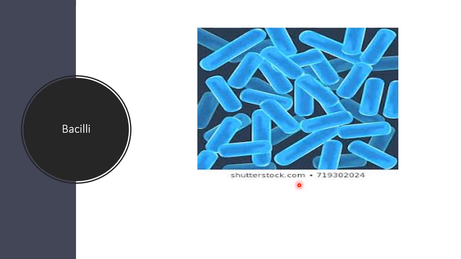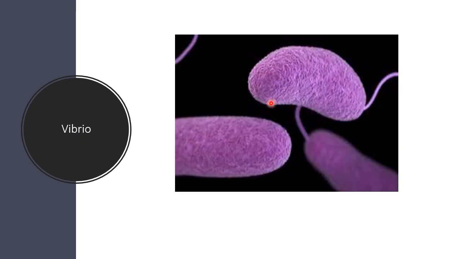Now in this you can see the shape of the bacteria is what? It's rod like. Okay, so rod shaped bacteria are called what? Bacilli. Okay, now here the shape of the bacteria is more or less spiral shaped, a spirally coiled structure. So this is an example of spirilla. And in the next one you can see the shape of the bacteria looks comma shaped, so hence termed as vibrio.